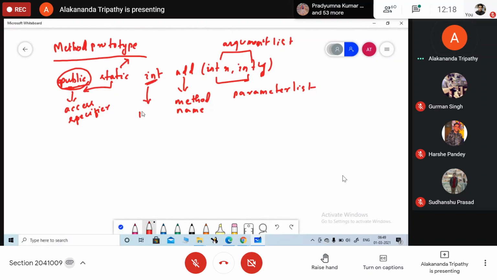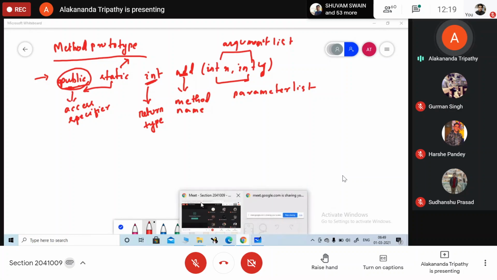INT is known as your return type. Add, this one is your method name, or these are the inputs to the method. So input to the methods are basically known as your argument list or parameter list, and the entire thing is known as your method prototype. ये पूरे को हम लोग method prototype बोलते हैं.